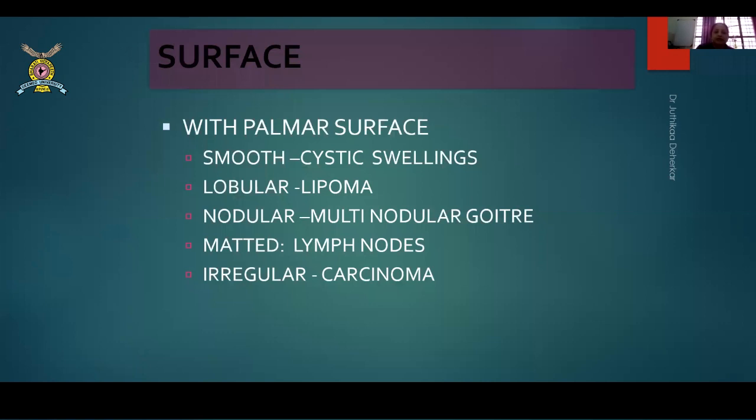Now, depending on surfaces also, it is easy to diagnose certain swellings. Smooth swellings are usually cystic swellings; they are very smooth. Lobular ones are the lipomas; they are very lobular. Nodular, classically, is the multinodular goiter. You find different nodules in it. Then there are certain matted swellings. In lymph nodes, you find every node stuck to each other.